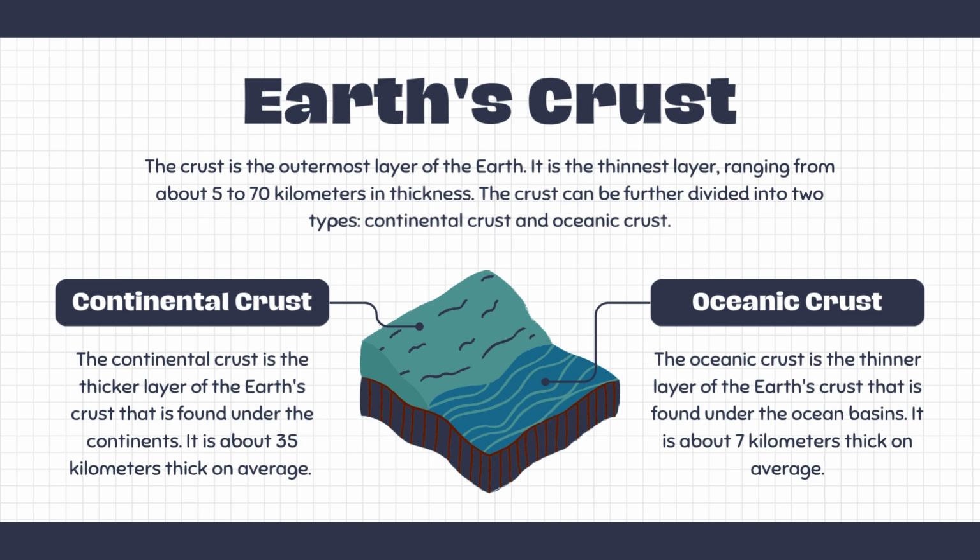The continental crust is the thicker layer of the Earth's crust that is found under the continents. It is about 35 kilometers thick on average. Oceanic crust. The oceanic crust is the thinner layer of the Earth's crust that is found under the ocean basins. It is about 7 kilometers thick on average.